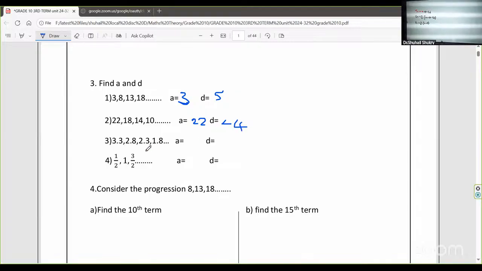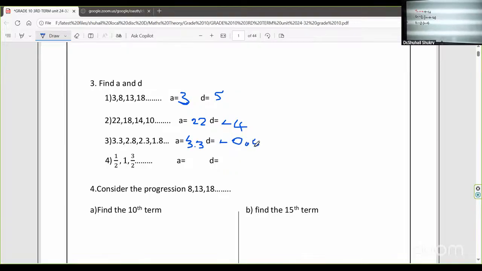Come to the third one. That is also reducing, right? So 3.3 becomes 2.8. Anyhow, what is the A value, guys? 3.3. A is always the first value. So that is 3.3. Well done. How much is D there? Yes, it is 0.5. Minus 0.5. Well done. Correct it. Minus 0.5.